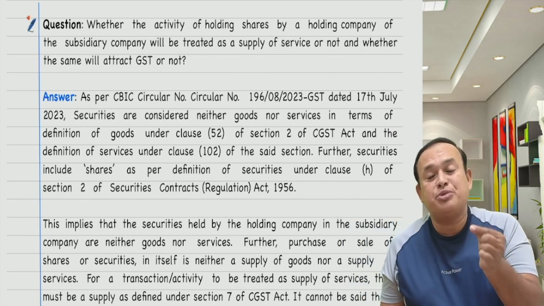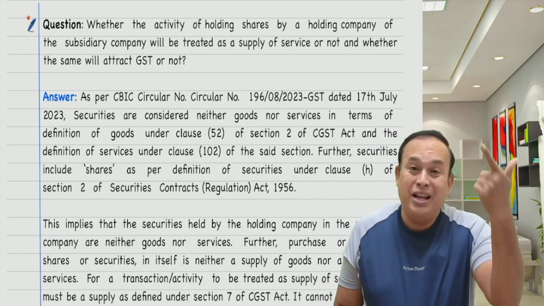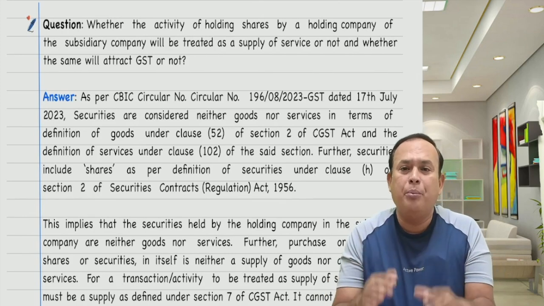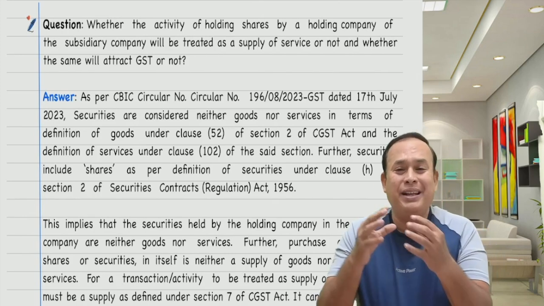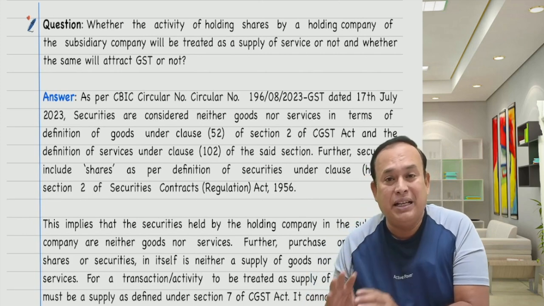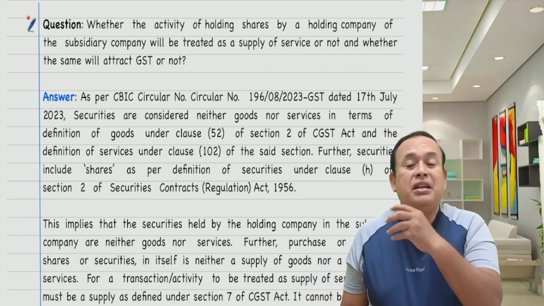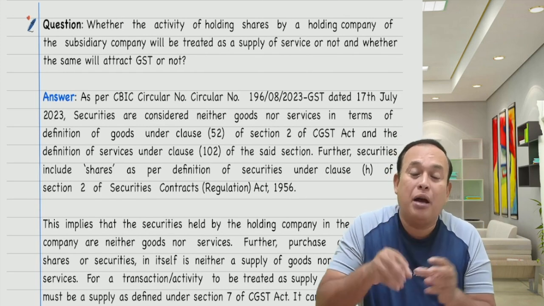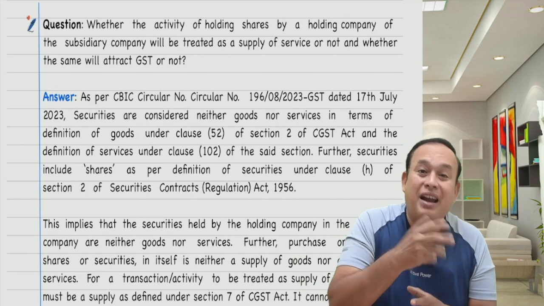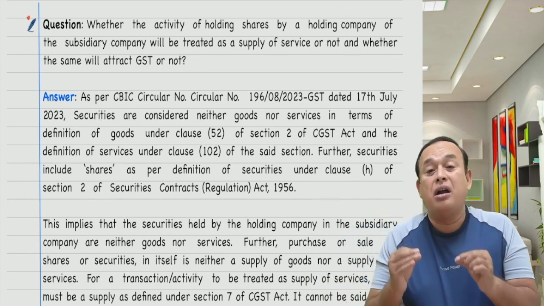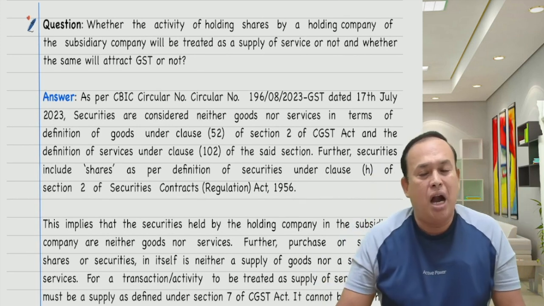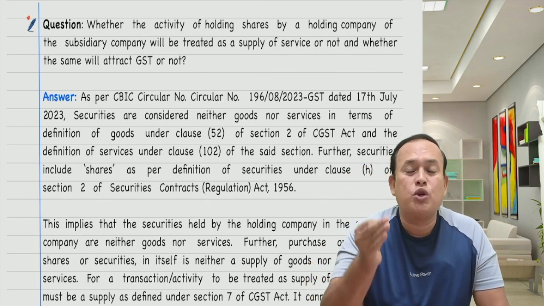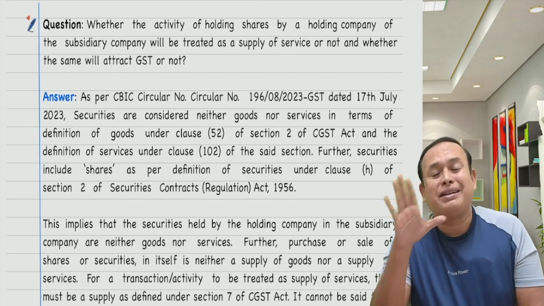If the shares have been allotted by this holding company to its subsidiary company in India, holding company outside India, subsidiary company in India, subsidiary company employees, the holding company is given shares. In that case, subsidiary company is making the payment to the holding company for the allotment of the shares to their employees on cost to cost basis. In that case, my dear friends, it is simple to say neither goods nor services, therefore not attract the GST.